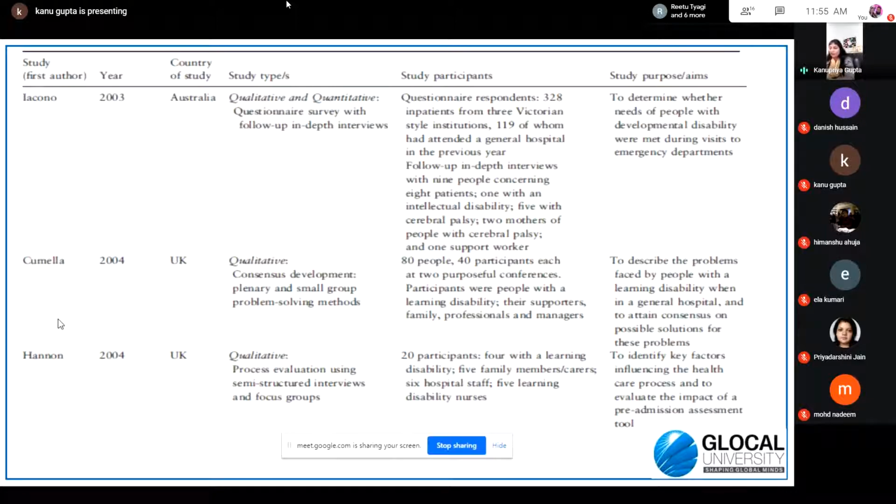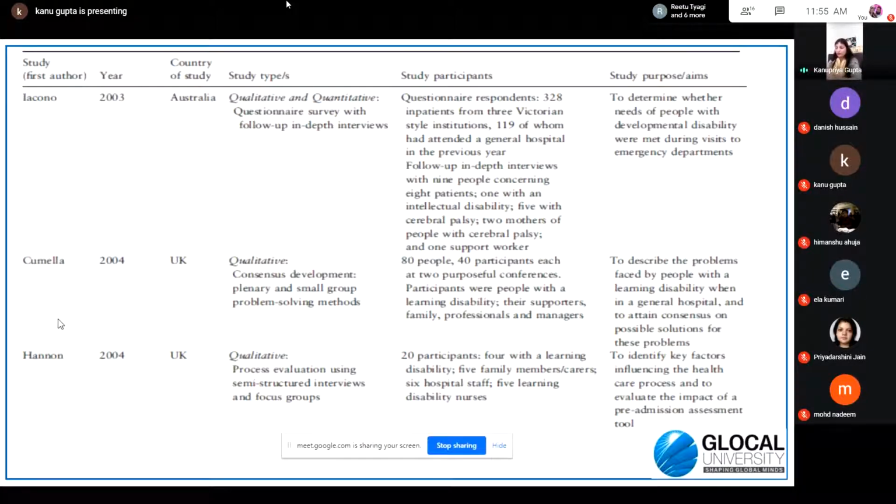In that table, you can write all the gaps given by different authors, and when you have like 60 or 80 or 100 studies in your table, you can see the different types of gaps suggested by different authors. From these gaps you can define your research questions and the scope of your research, that you will be doing research in this area because this number of authors have suggested these gaps, and this should be answered by my research.